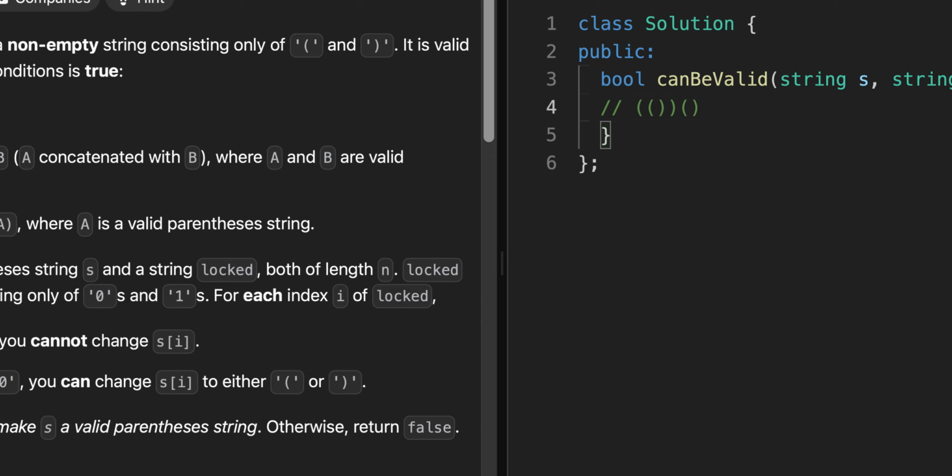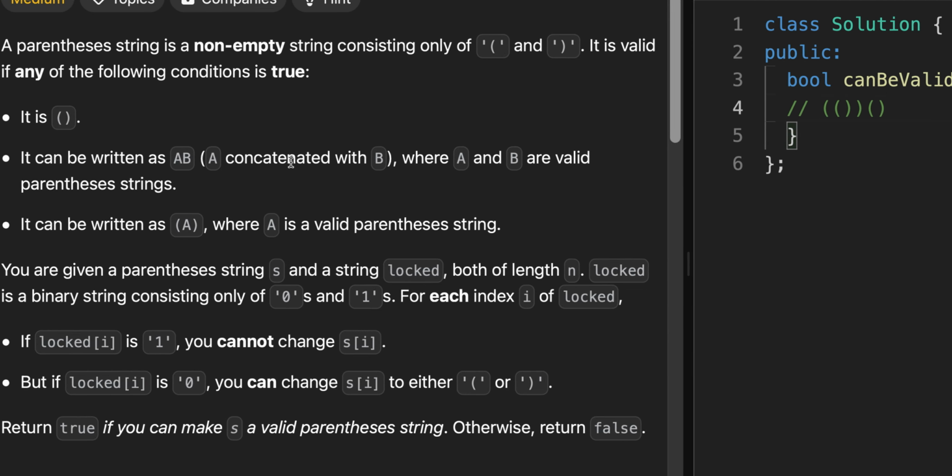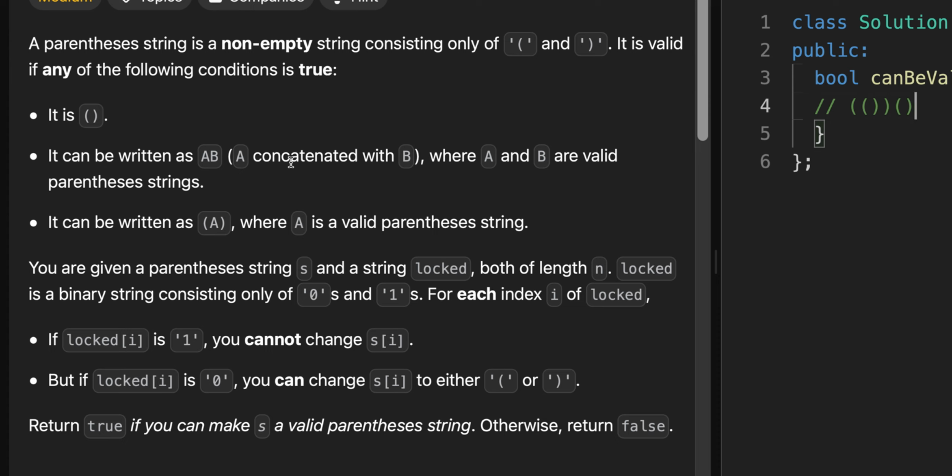So we want something like this. And I just feel like their explanation is quite convoluted. But again, it's just that our parentheses match up correctly. That's the essence of the problem.